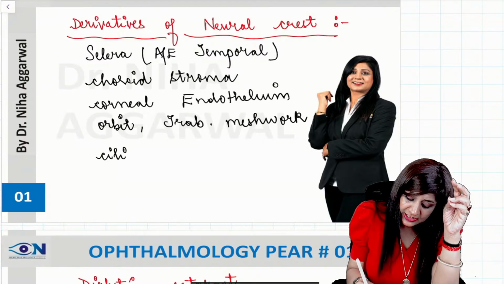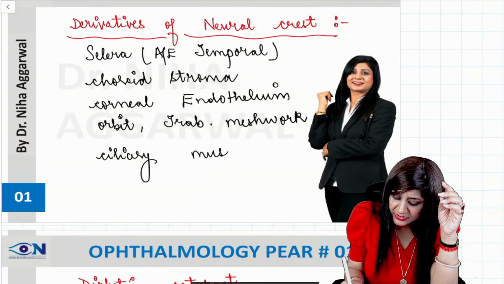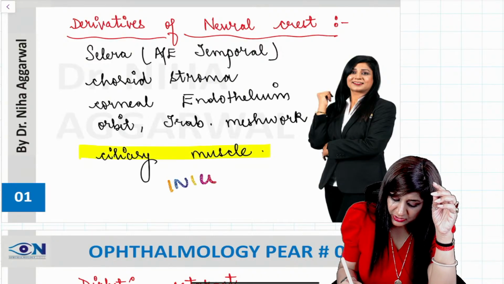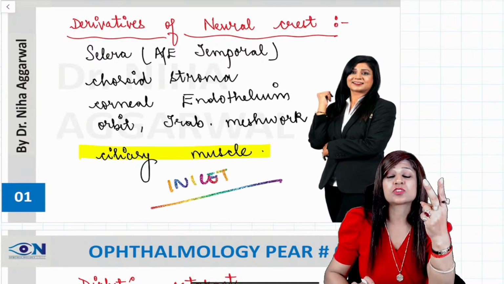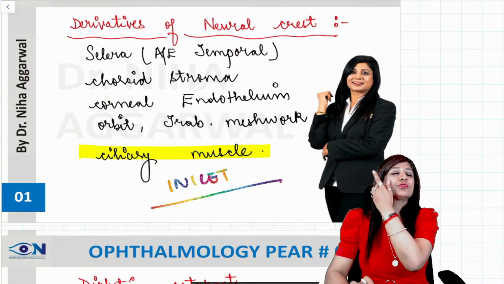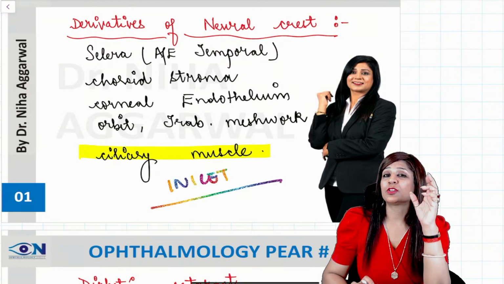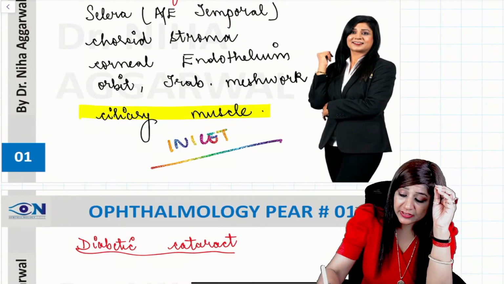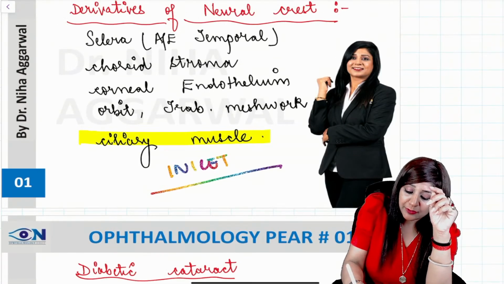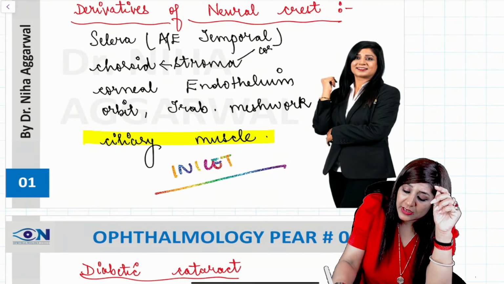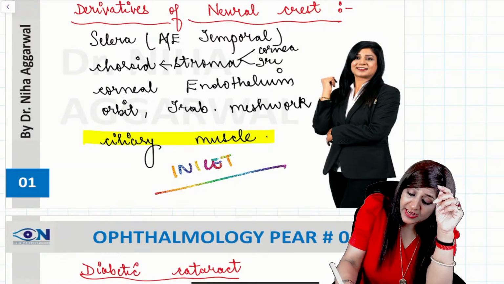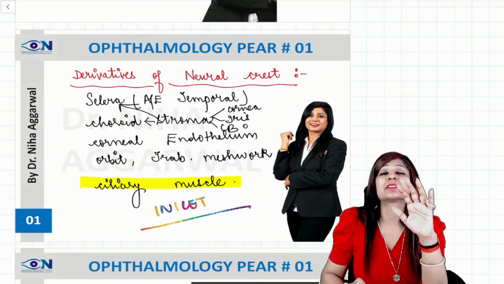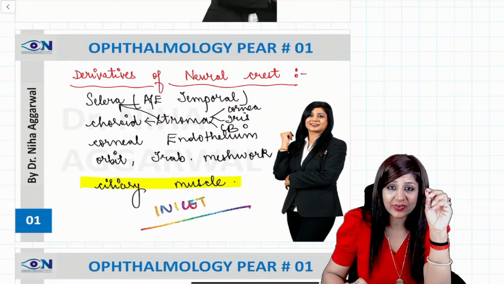Now yes, ciliary muscle is very important, and this is a recent PYQ also, which has been asked in the NEET examination. So we have sclera, choroid stroma, corneal endothelium, all of the orbital tissues, trabecular meshwork, and the ciliary muscle. All this is coming. Yes, stroma of the other places is also coming from here. Like apart from the choroid stroma, we have the corneal stroma, iris stroma, scleral stroma, ciliary body. All the stroma is coming from the neural crest, right? This is your pearl number one.